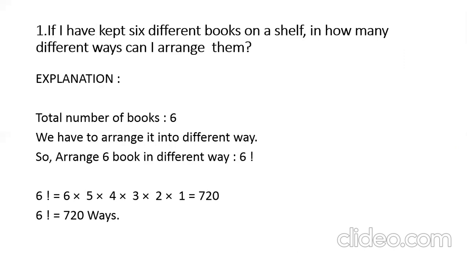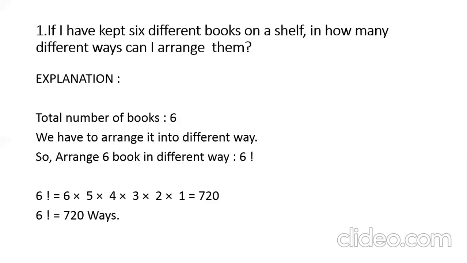Okay, so now first question: if I have kept 6 different books on a shelf, in how many different ways can I arrange them? So now, which book to keep in the first place, which book to keep in the second place, like that the problem goes. Now, which can come as the first book? There are 6 options, 6 choices for you to select. So the first book can be selected in 6 ways.